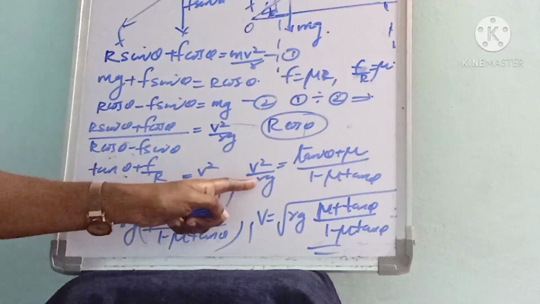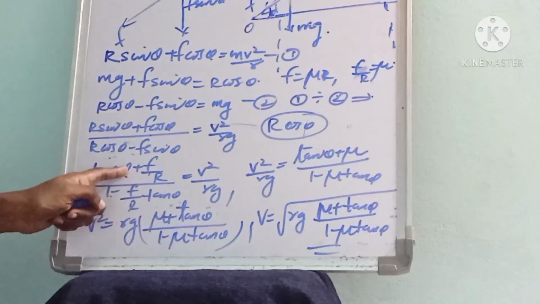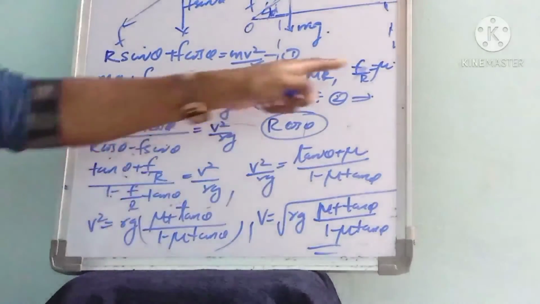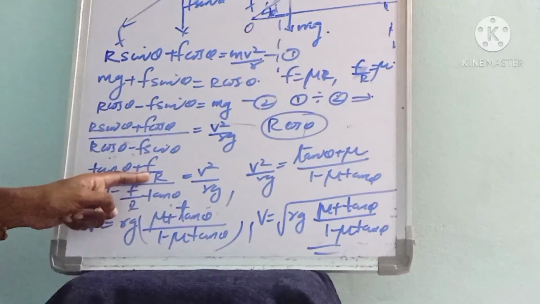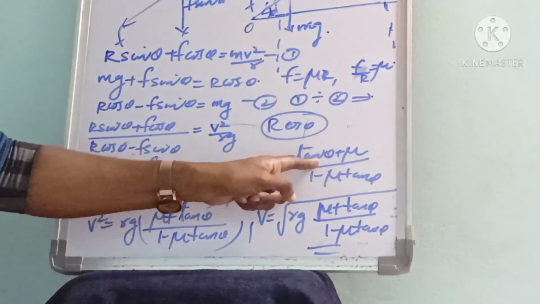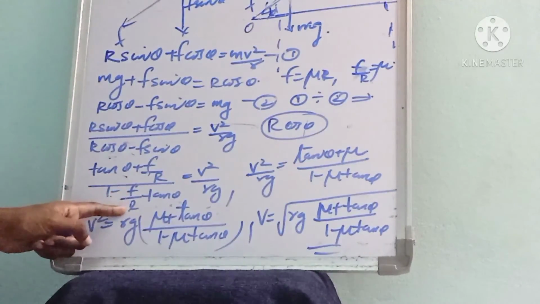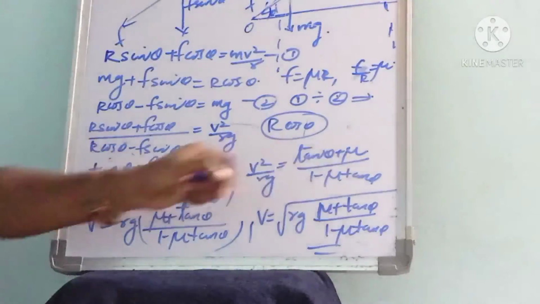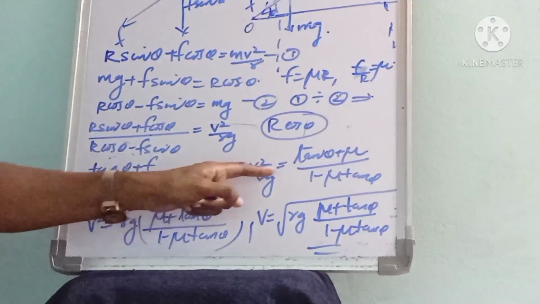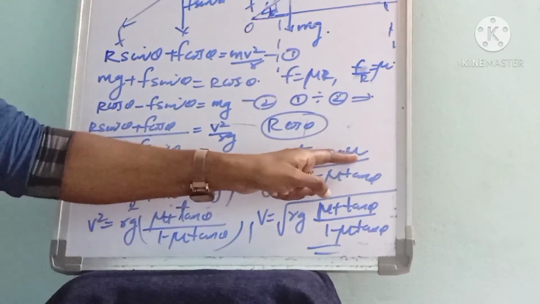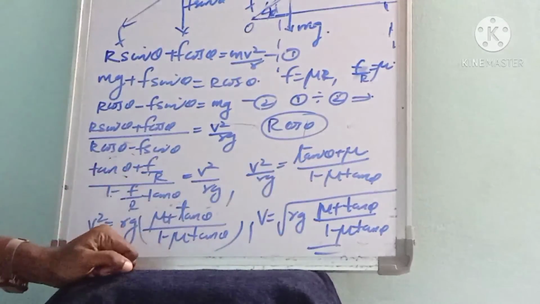Also v square by Rg equals tan theta plus F by R, and F by R is actually mu. So instead of F by R we can write mu. So we got tan theta plus mu divided by 1 minus mu tan theta.